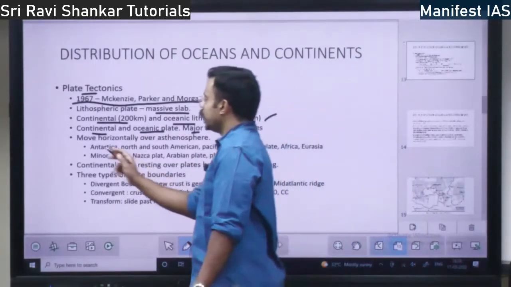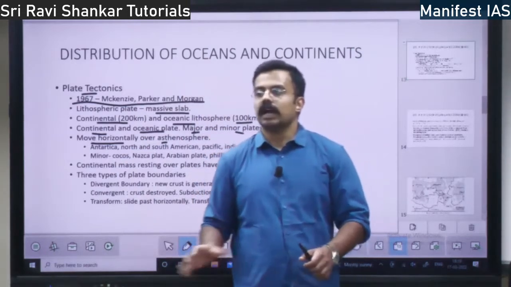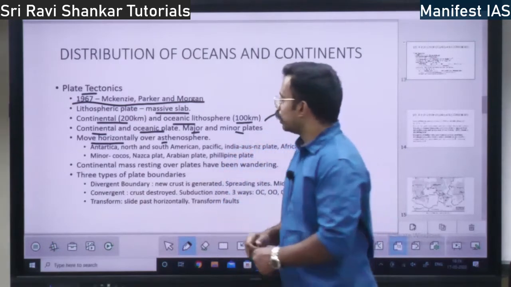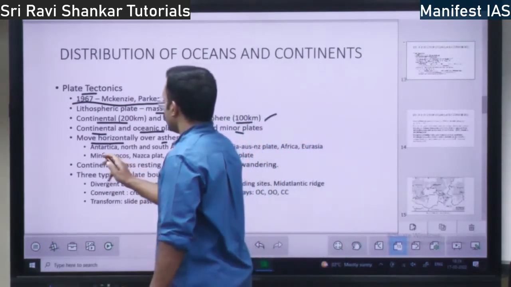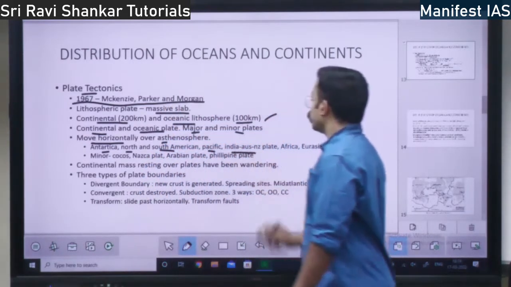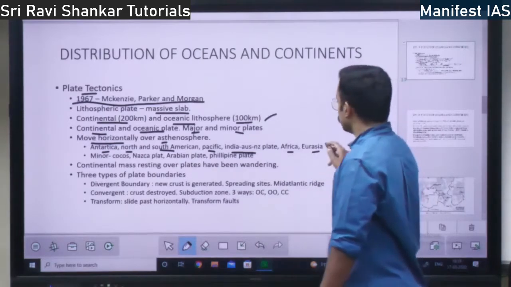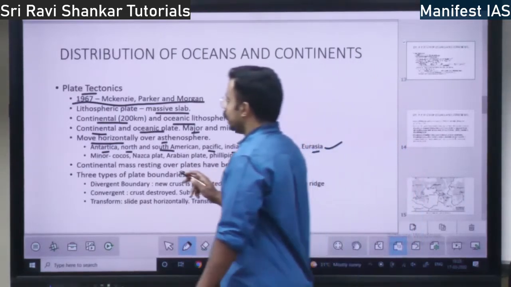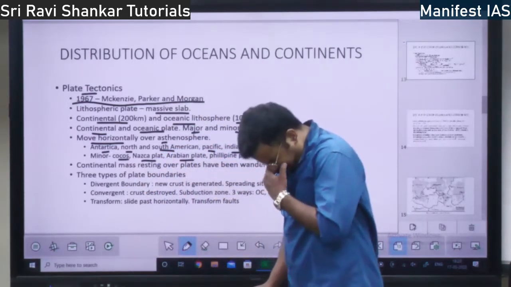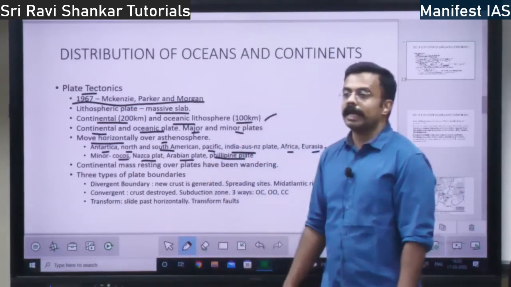So, these plates, they move horizontally over asthenosphere. Right? Asthenosphere is there. Over that, it is going to flow around these lithospheric plates. So, you have Antarctic plate, North and South American plate, Pacific plate, Indo-Australia, New Zealand plate, African plate, Eurasian plate. I showed you all of these. So, these are major plates. Minor plates you have Cocos plate, Nazca plate, Arabian plate and Philippine plate. All these are minor plates.